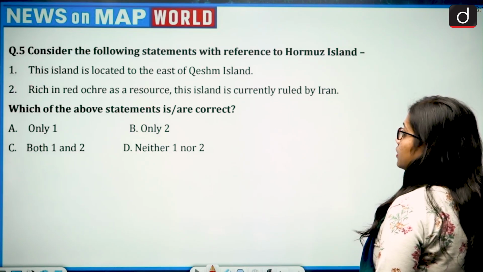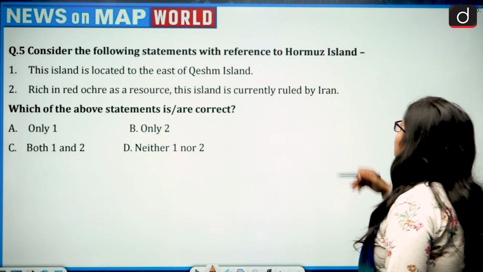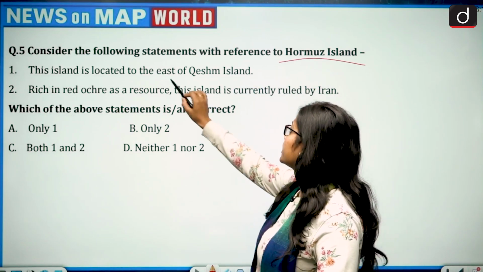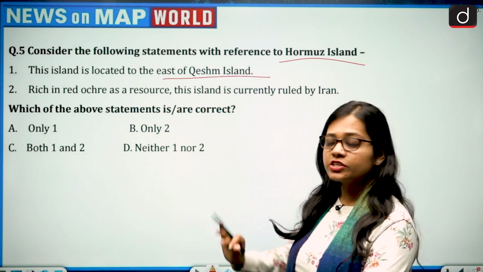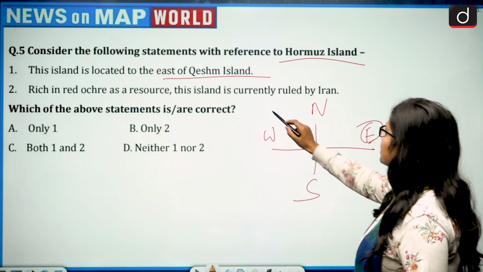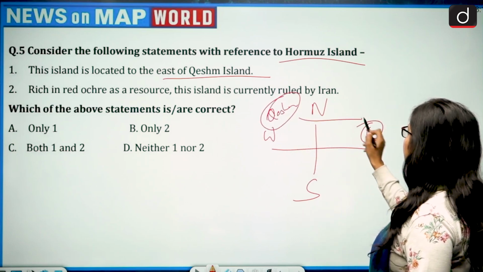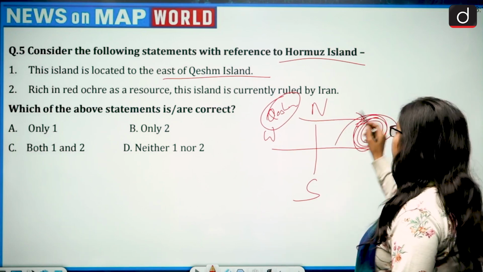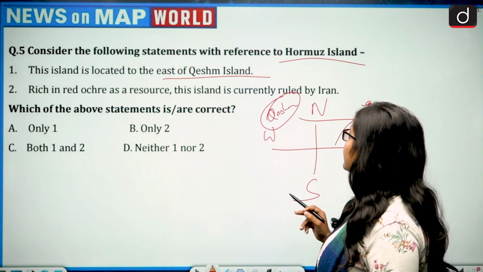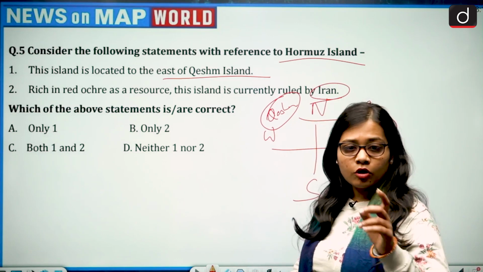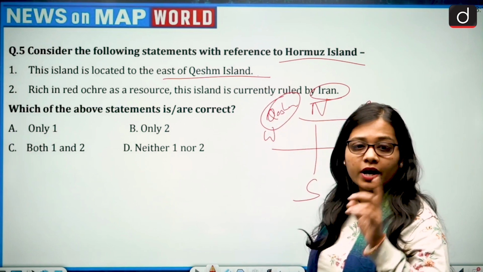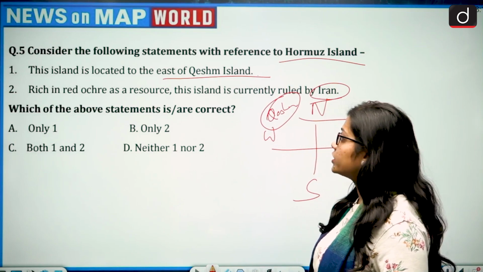Next question. Consider the following statements with reference to Hormuz Island. There are two statements given. This island is located on the east of Kishma Island. If this is north, this is south, this is west and this is east, and Kishma Island is present here, it is situated to the east of Kishma Island. It means this location. And it is rich in red ochre as a resource. This island is currently ruled by Iran. So Hormuz Island is situated at the east of Kishma Island and is ruled by Iran. Which of the above statements is or are correct? Only one, only two, both 1 and 2, neither 1 nor 2.